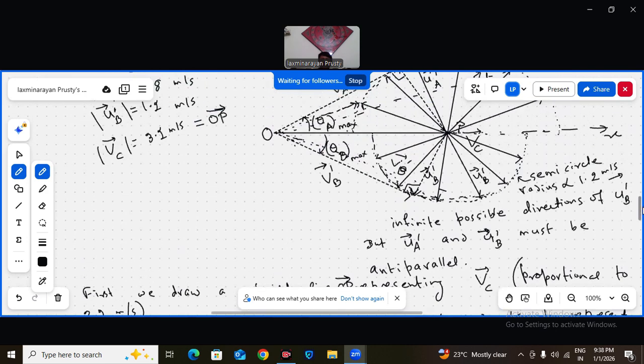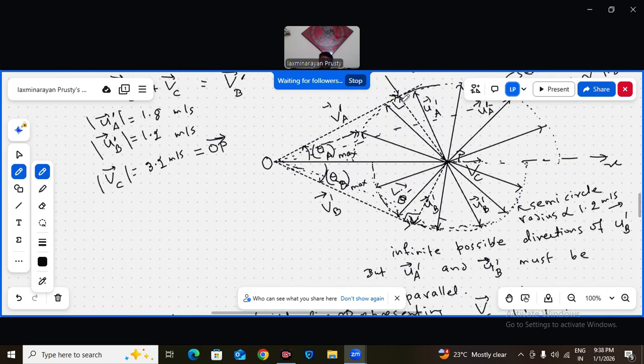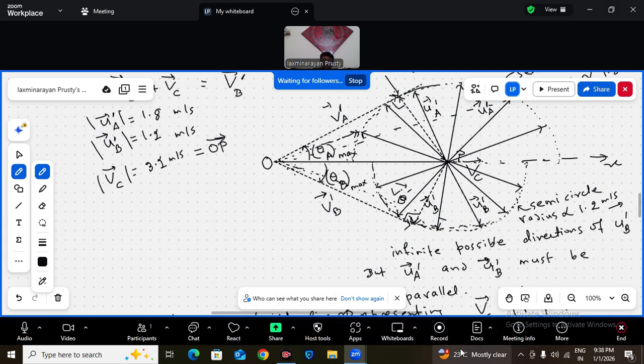And their magnitudes also you can find out, because this is not asked in the question, but they ask to find the maximum deflection of A and what is the corresponding magnitude. The corresponding magnitude will be the VC, I know this. So this square root of 3.2 square minus 1.8 square will be giving you the VA dash bar, that is, the after collision velocity with respect to ground of A will be that. So this is a very simple solution, very simplified in comparison to the other methods.